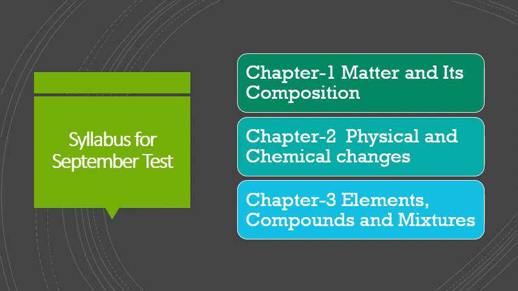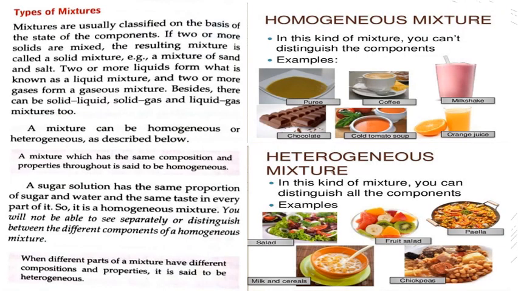Students, this is your syllabus for the September test. Chapter 1: Matter and its composition. Chapter 2: Physical and chemical changes. Chapter 3: Elements, compounds and mixtures, which we are doing now. So let's start from where we left off.